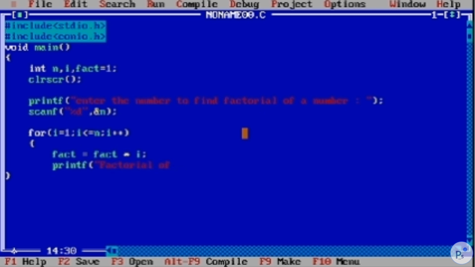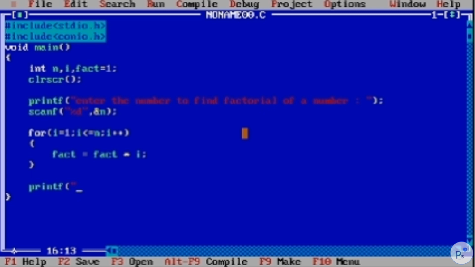Factorial. We will print that out after the loop, because if we implemented that inside the for loop, then it's going to print that out 5 times, or whatever number the user entered.